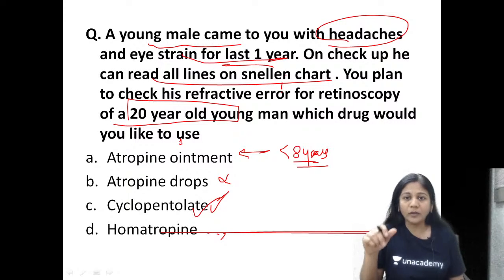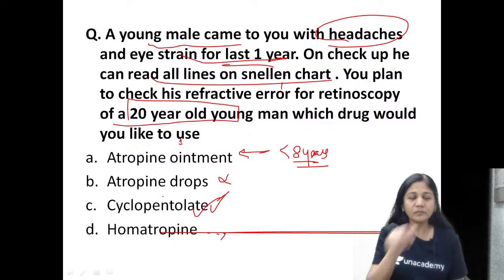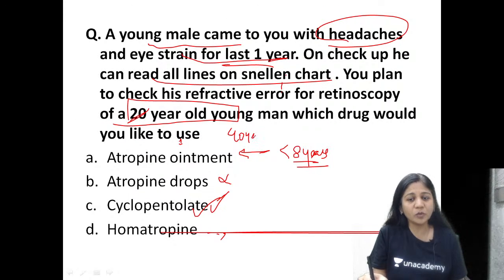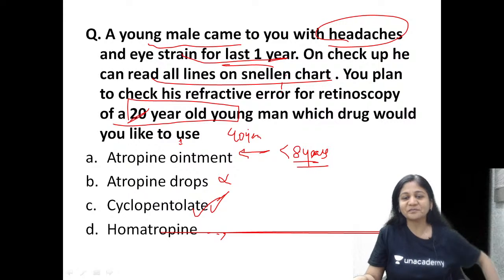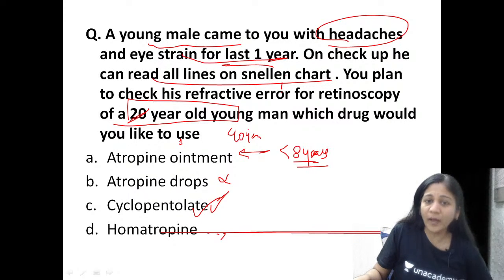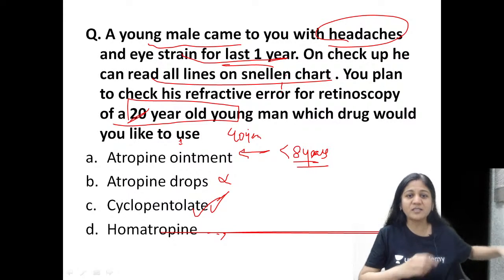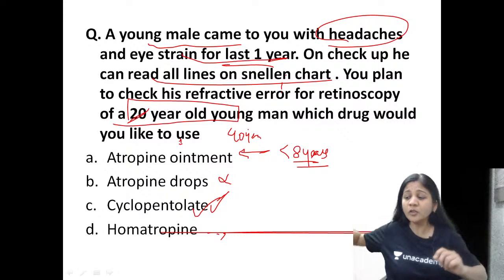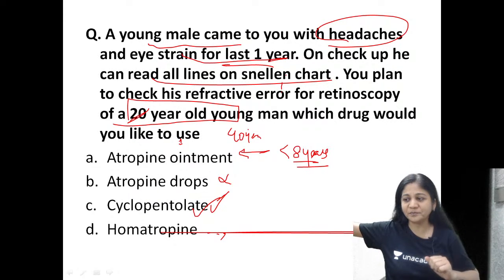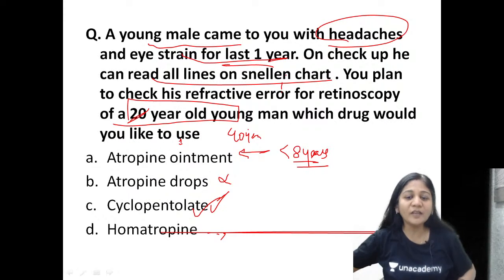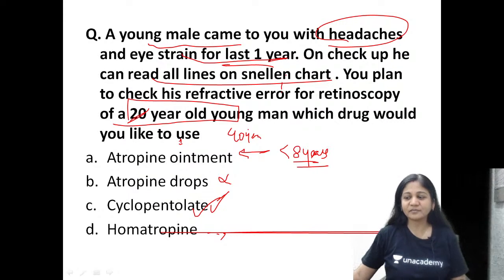Okay. Now, if I change the question to 40 years, so what would you like to use then, guys? If somebody who has headache and eye strain for last 1 year, what would you like to do then? Can you answer me? What would you like to do? I hope you've understood the question.